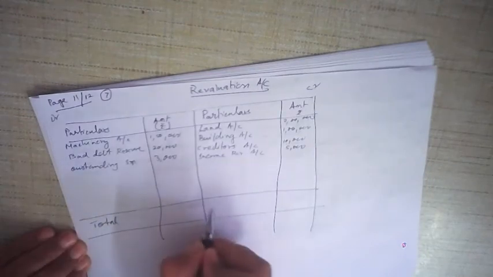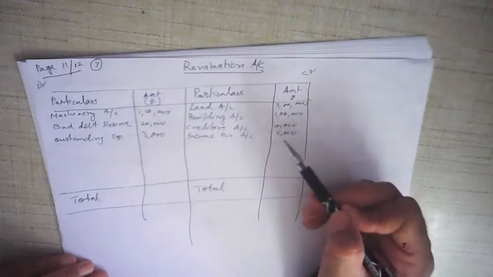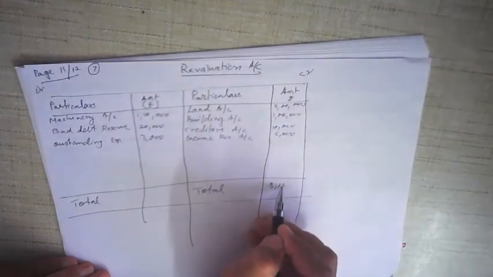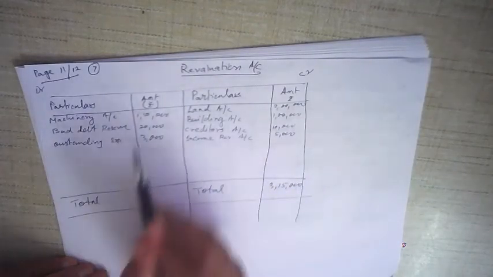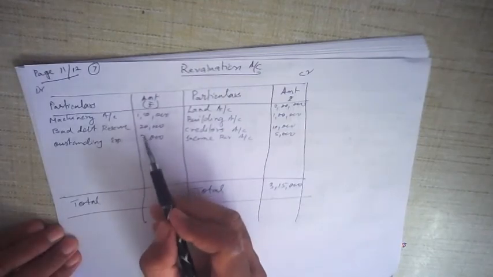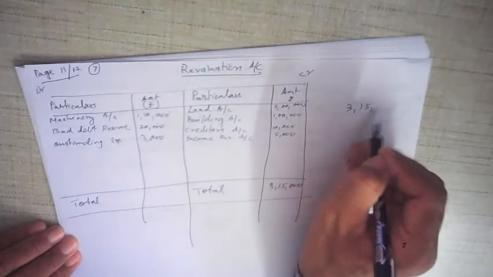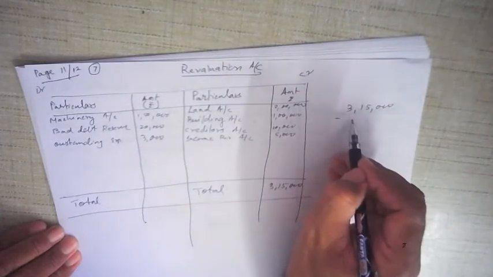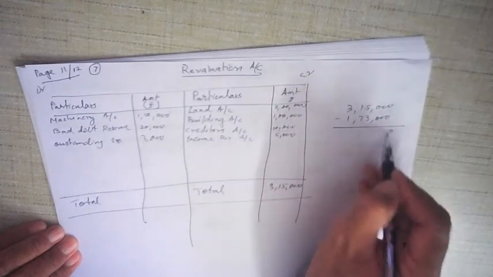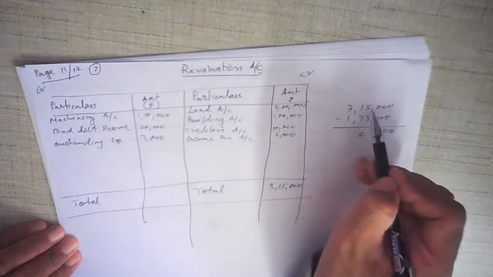All right. Here you can see the total is 3 lakhs and 15,000. So let me put 3 lakhs and 15,000 here. Okay. Now let us see the other side. It is 1 lakh 73,000. So 3 lakh 15,000 minus 1 lakh 73,000. Okay. If you subtract it, you get